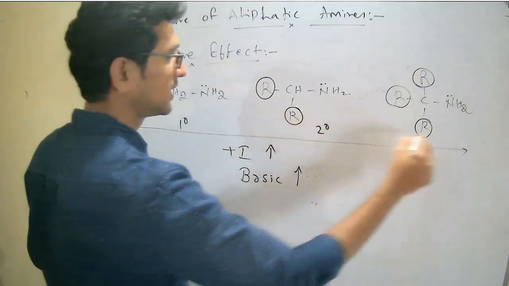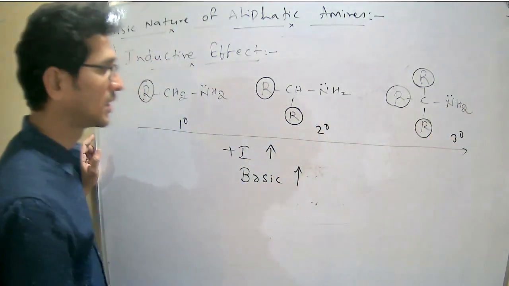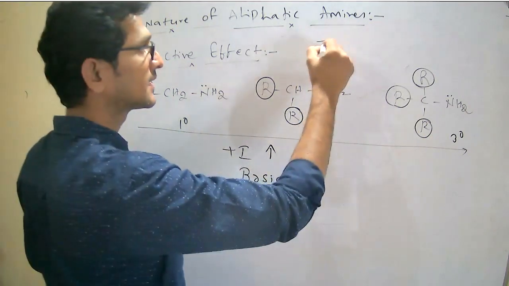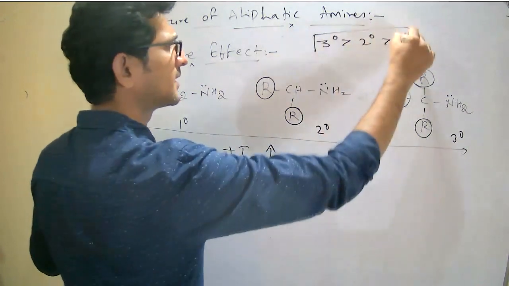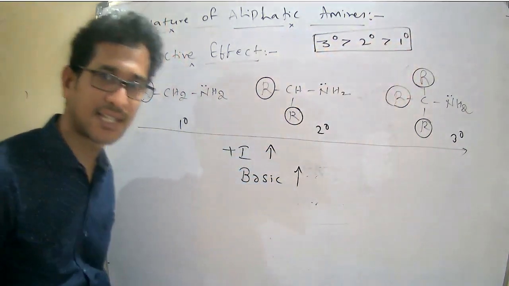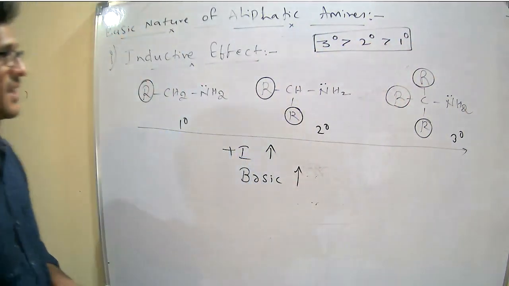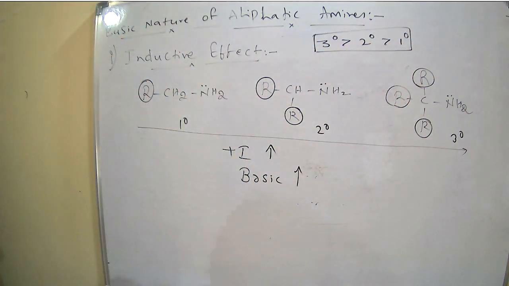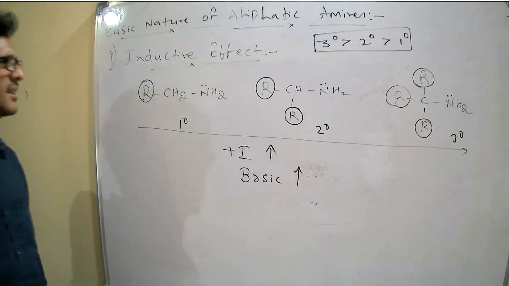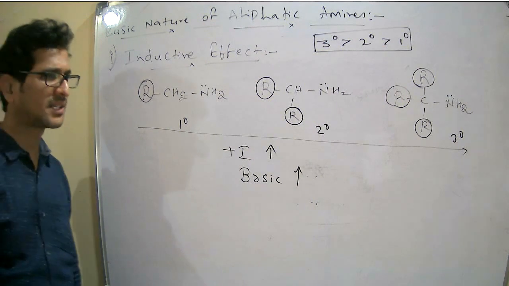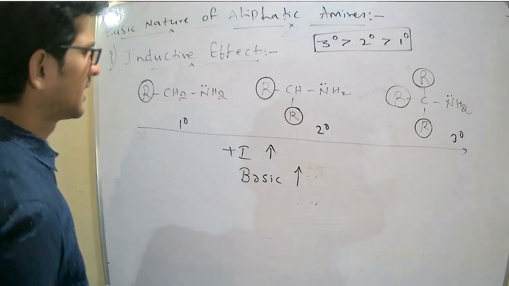So according to inductive effect, which is more basic: tertiary, secondary, primary. Tertiary is more basic than secondary. Secondary is more basic than primary. Right? Okay. This is the first factor which decides the basic nature among different aliphatic amines. Next.